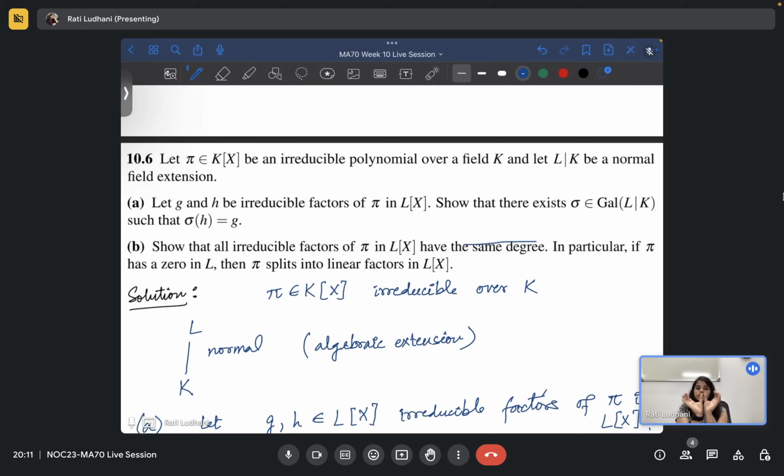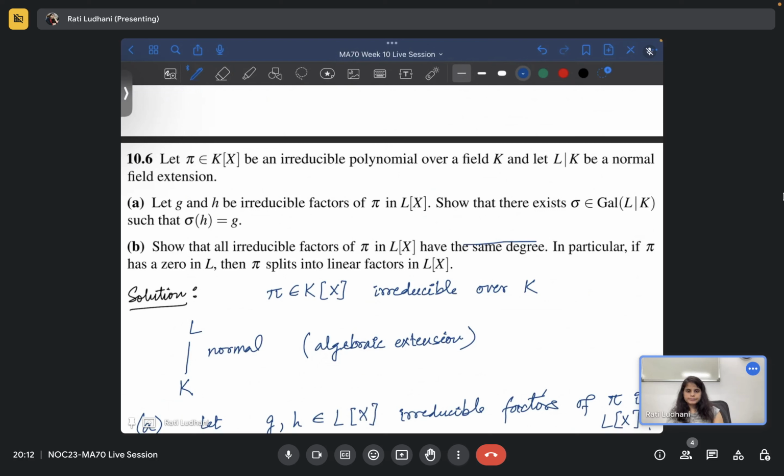Now what does this say? If it factors into polynomials of different degrees like degree 2, 3, 4, that cannot happen. It has to be irreducible polynomials of the same degree. So it will be of the kind h1, h2, h3 and so on, and all have the same degree. That we have to prove. That is the B part. So if we prove the A part, then we are done with the B part. So the essence of the question is that all the irreducible factors have the same degree. Is that okay? So we will just prove the A part and we will be done with the B part.